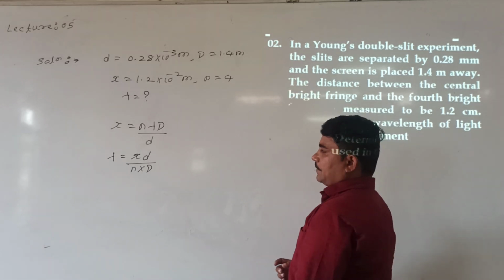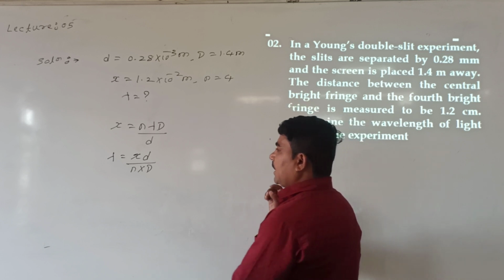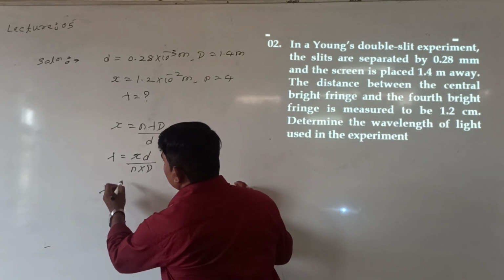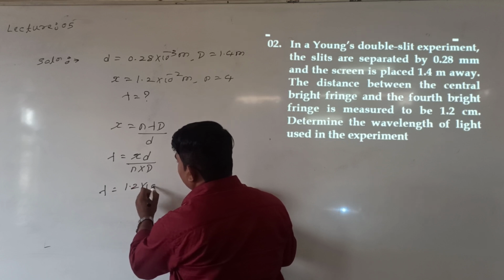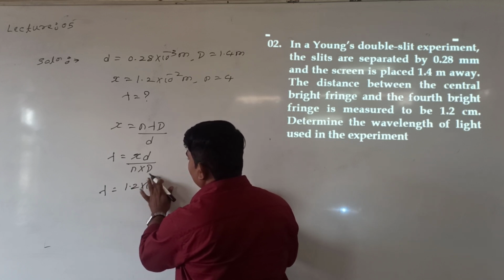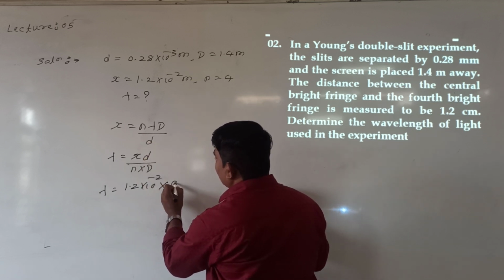Write on this. Lambda is equal to x into small d divided by n into capital D. Lambda, x given 1.2 into 10 raised to minus 2. Small d 0.28 millimeter.